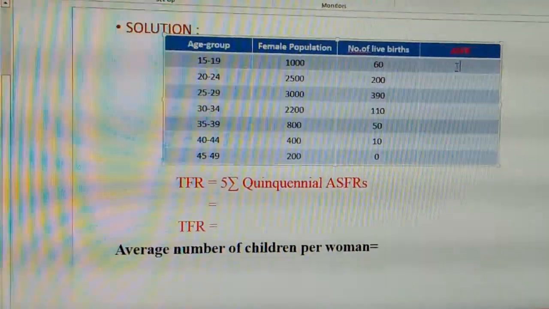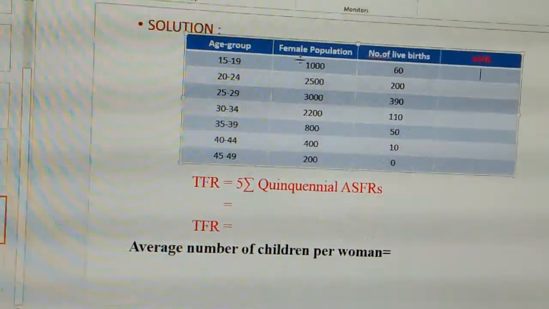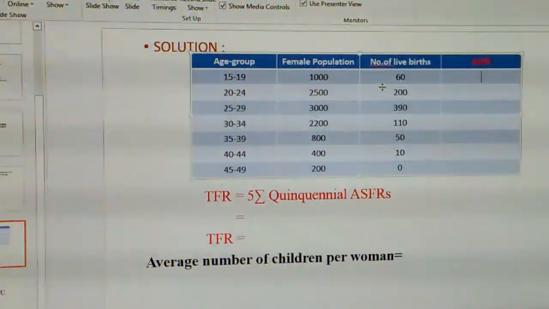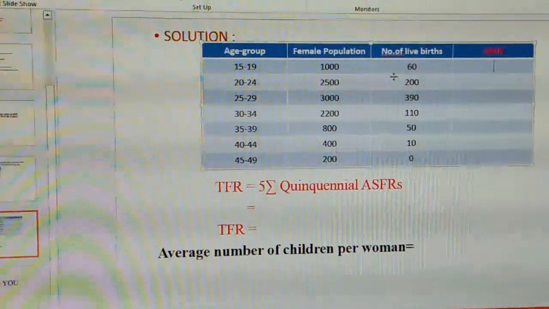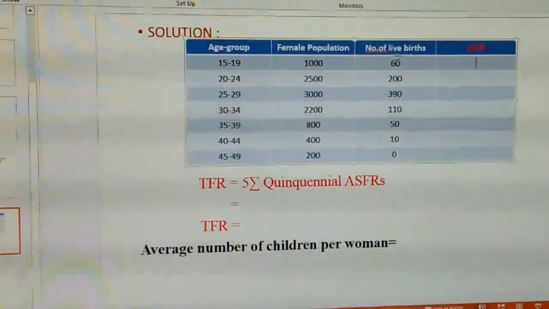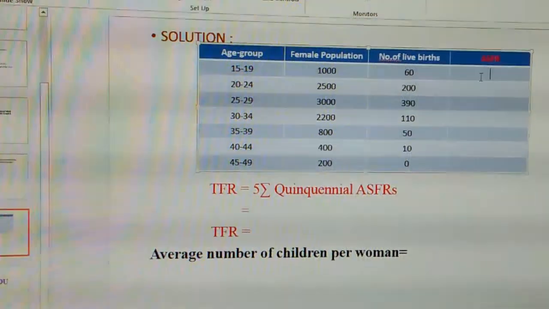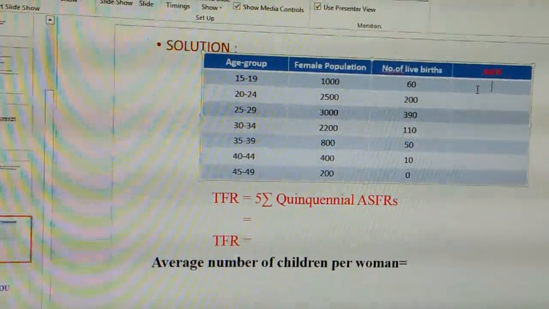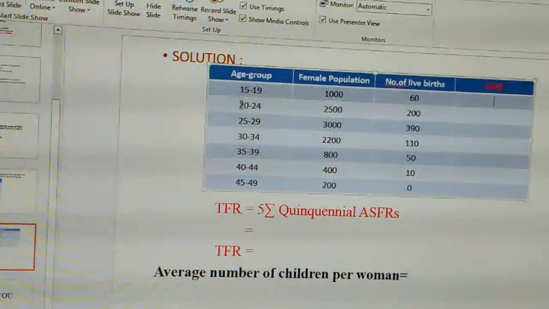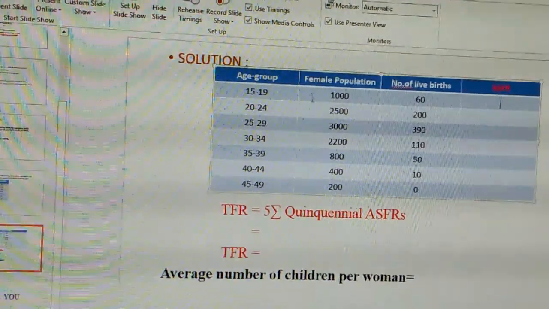Once the data is given, we need to rewrite the data again. Here we have the solution: age group, female population, number of live births. So we all know the formula for TFR. It is TFR equals phi summation quinquennial ASFRs. So ASFR we need to find out. In the previous class you all have studied how to find out ASFR. It is nothing but ASFR equals number of live births divided by female population, and it is calculated for every individual age group. Now let us calculate for the first age group 15 to 19.